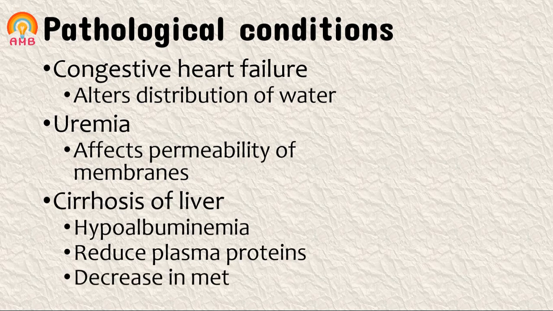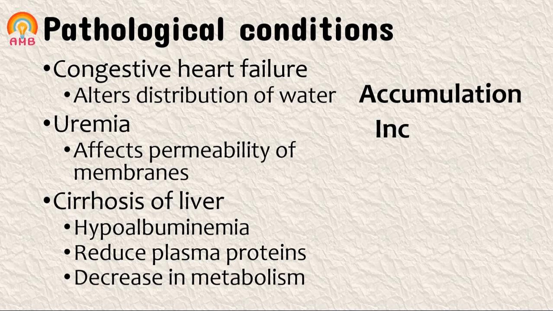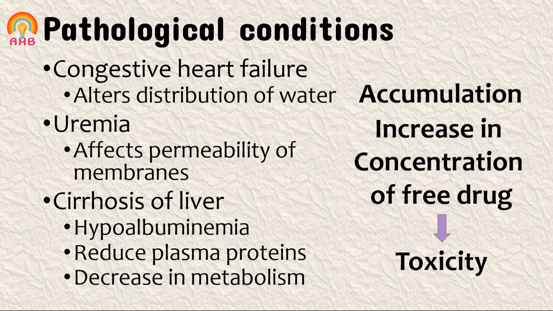It produces hypoalbuminemia, which reduces plasma protein concentration and decreases metabolism of drugs. And because of all these conditions, there are chances of accumulation or increase in concentration of free drugs in the blood or body, which may lead to toxicity of these drugs. So various pathological conditions also affect the distribution of drugs, and in these conditions we should reduce the dose accordingly.